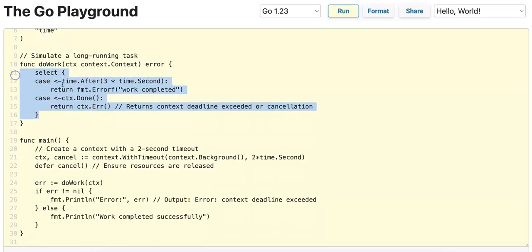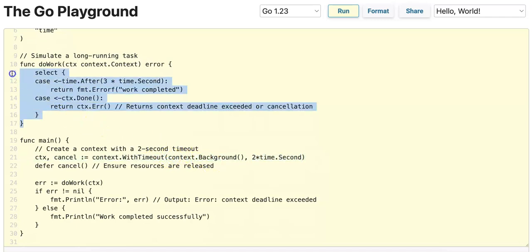So which select statement will actually occur first? It depends on if the context.Done call occurs before or after 3 seconds. We can observe that in the main function, we create a context with a 2-second timeout. Context and cancel are instantiated in this line, in which we have a context.WithTimeout call. We pass it a context.Background, which is a generic context that has no deadline, no cancellation. And then we pass it a timeout in seconds, 2 times time.Second. What this means is this context will actually time out after 2 seconds.